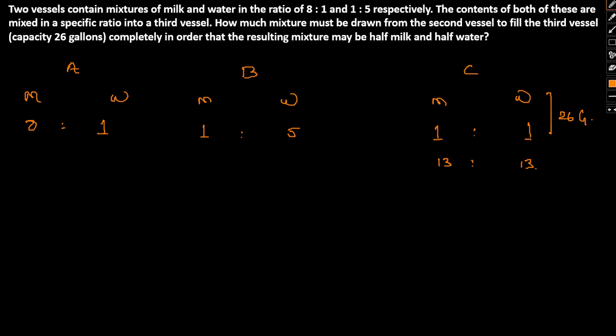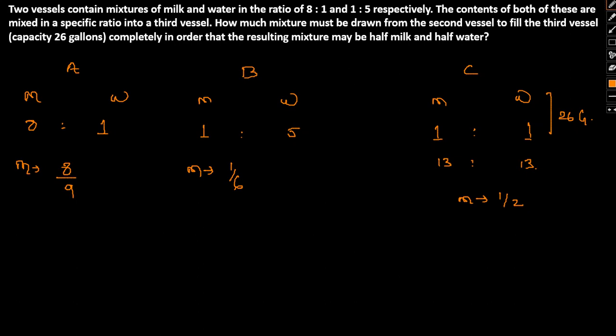Now what we can do is figure out the total quantity of milk in all of this. Here if we consider the fraction of milk with respect to the entire solution, it comes out to be 8 by 9. Here the fraction of milk with respect to the entire solution comes out to be 1 by 6, and here the fraction of milk with respect to the entire solution is 1 by 2.